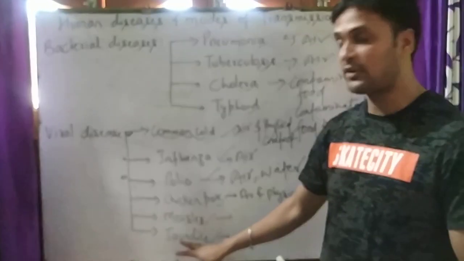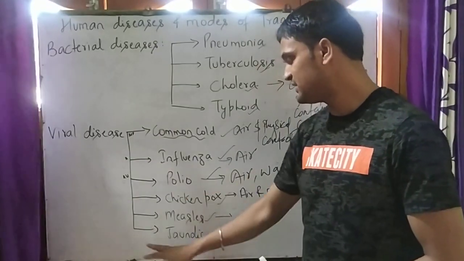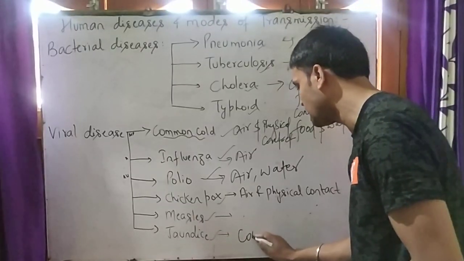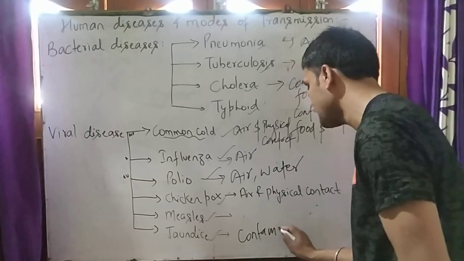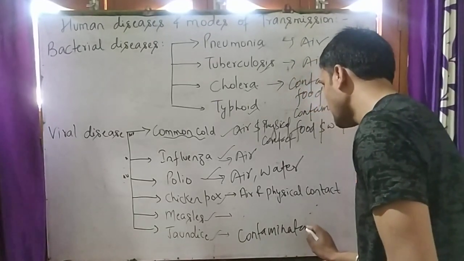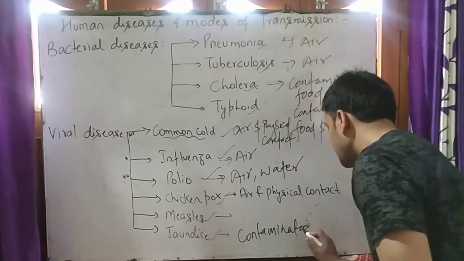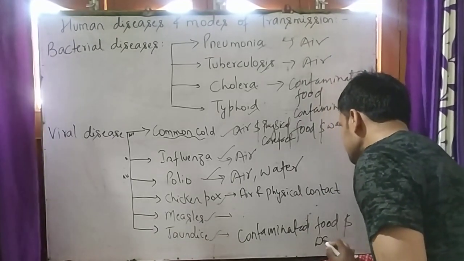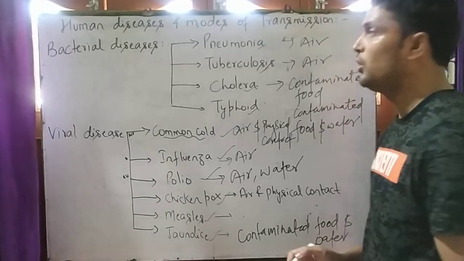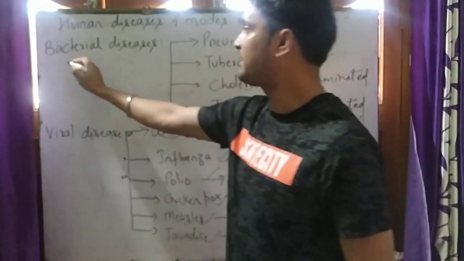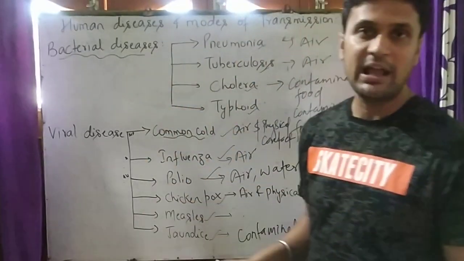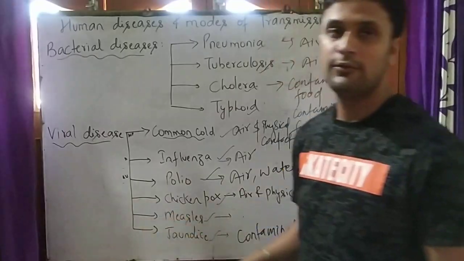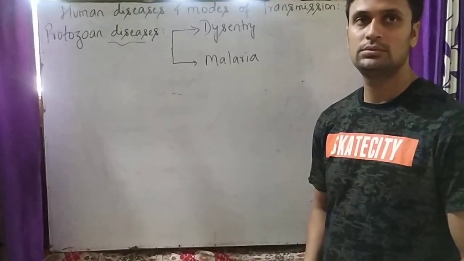The mode of transmission of jaundice is through contaminated food and water. To get rid of bacterial disease, we use antibiotics, and to get rid of viral disease, we use vaccines.